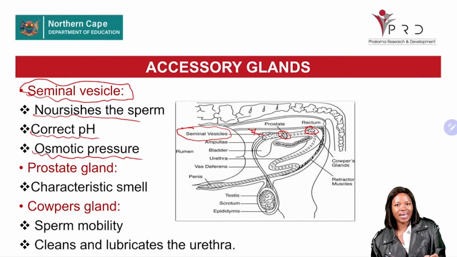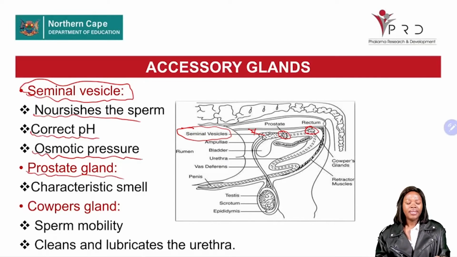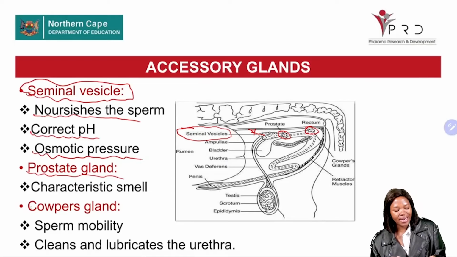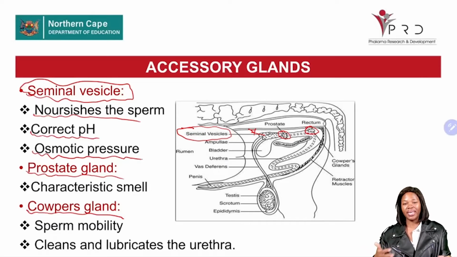Right. Another accessory gland that you need to understand or know for the examination is the prostate gland. Now, what is the function of the prostate gland? It is responsible for the characteristic smell. The semen has its unique smell, and the prostate gland is responsible for that characteristic smell. And the last gland is the corpus gland. And then we said another term for corpus gland is the bulbourethra.